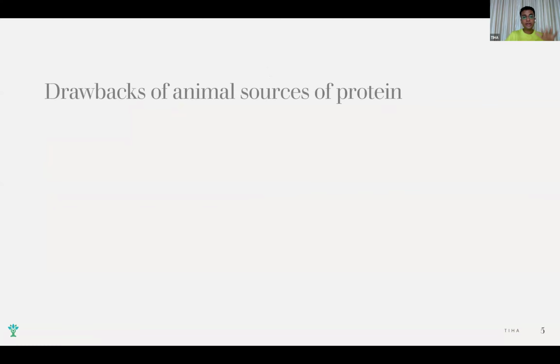Okay, so what are the drawbacks of animal sources of protein? So this I learned over a period of 6 months in Cornell. The course started in January. So my course started with cancer because मेरे घर में cancer case था. So I started with the module on cancer, osteoporosis, and hypertension. And from there onwards, I'm learning about what are the drawbacks of protein. So this is a culmination of my 6 months of learning at Cornell.